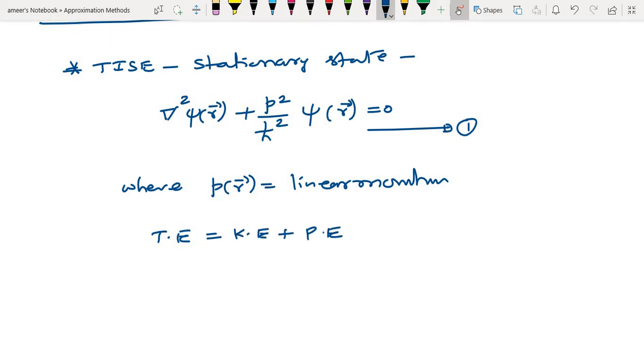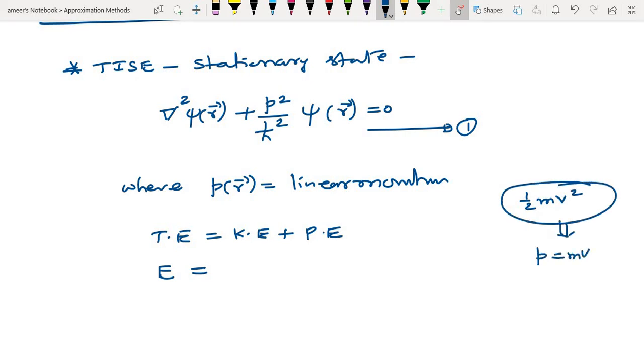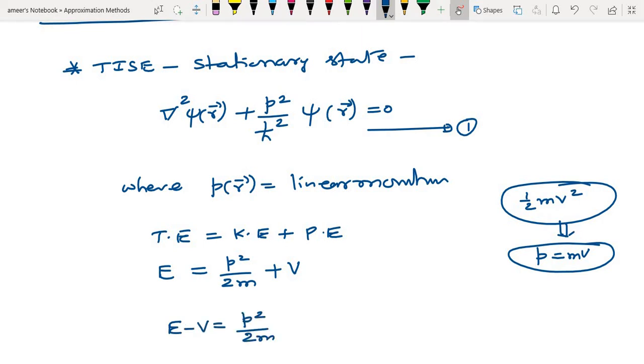Let the total energy be E. Kinetic energy is half m v squared, where v is the velocity, and p is equal to m v. Combining these, the kinetic energy is p squared by 2m. Let the potential energy be V. So E minus V is equal to p squared by 2m. From here, p is equal to the square root of 2m into E minus V, total energy minus potential energy.